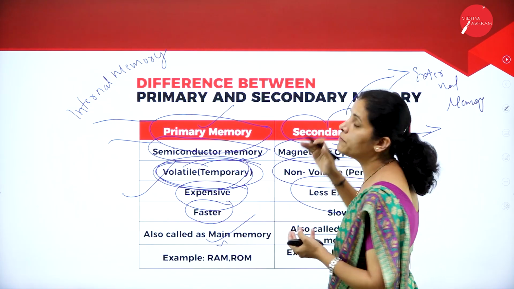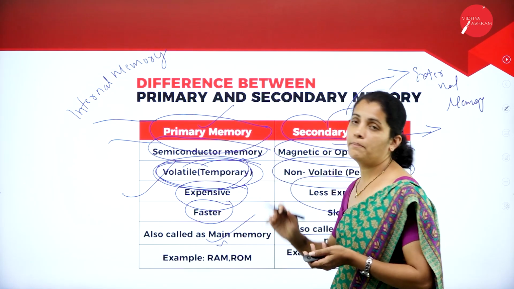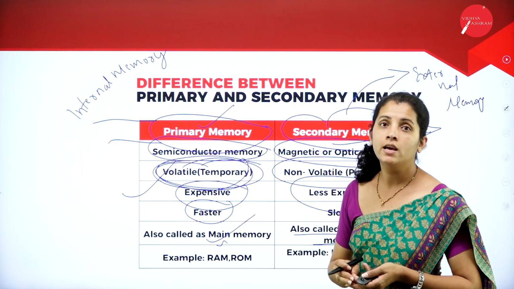So these are some of the differences between primary memory as well as secondary memory.